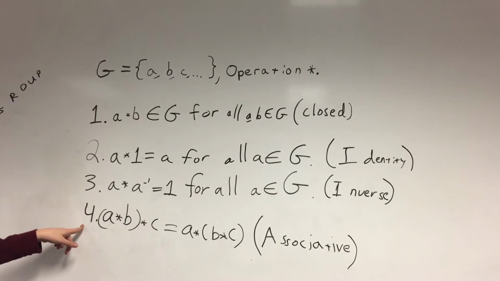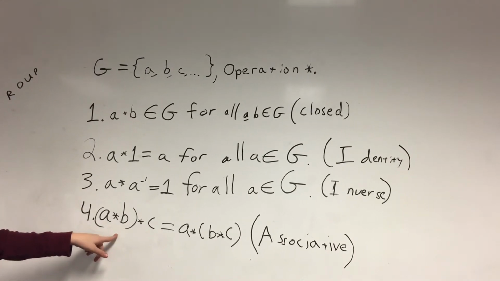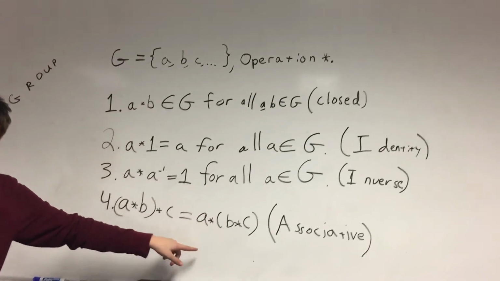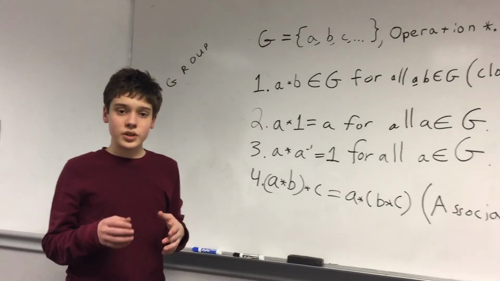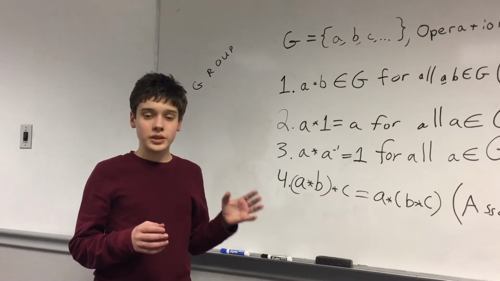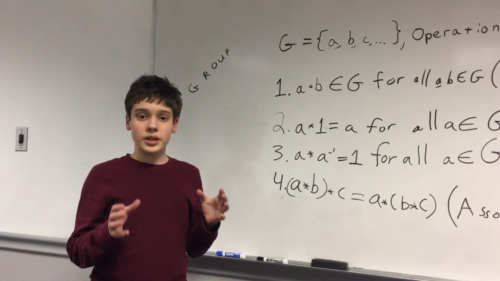Lastly, the property is associative. So (A star B) star C will be equal to A star (B star C). Also, not all groups are commutative, but if it is commutative, in other words, A star B equals B star A, it is known as an abelian group.